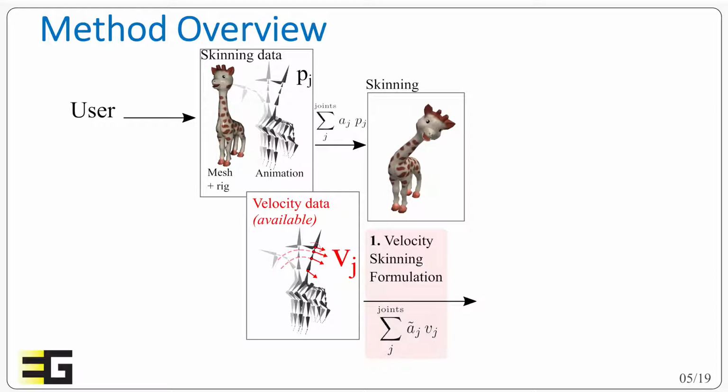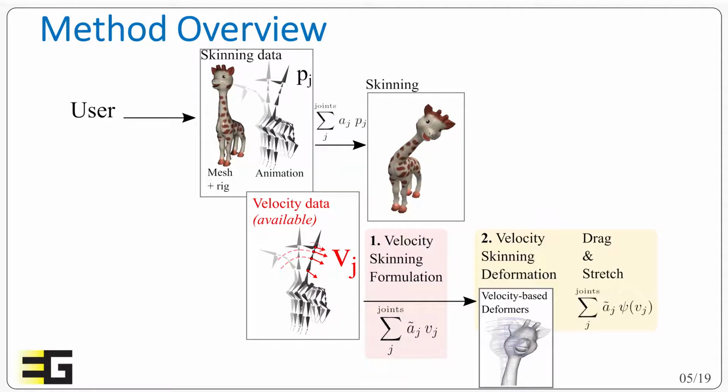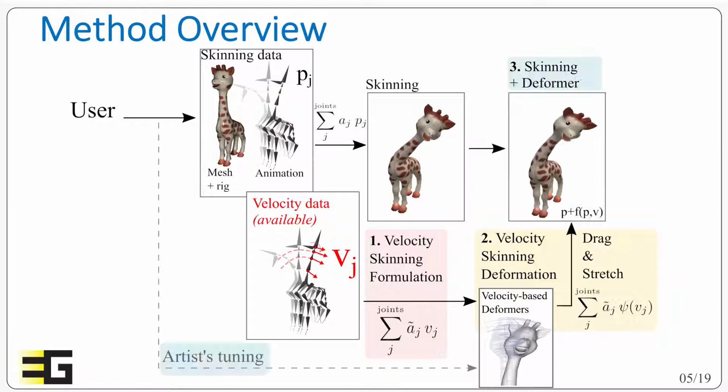First, we will derive a skinning-like relation, but expressing this time the velocity of the vertex with respect to the joint velocity. This is in a sense a skinning in velocity. And secondly, the key idea of our velocity skinning is to convert this linear blend of velocities into a linear blend of parametric deformers. This deformation will automatically adapt to the hierarchy and the mesh as we are reusing the existing rig. And thirdly, we will see the result we can obtain and how an artist could still tune it to obtain the expected result.